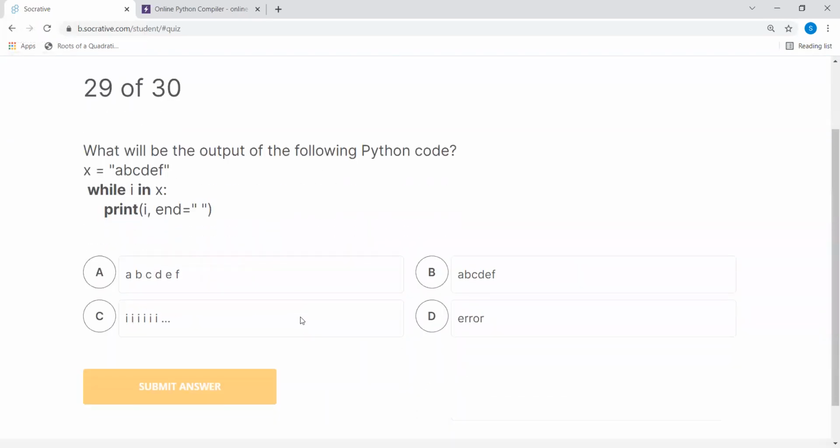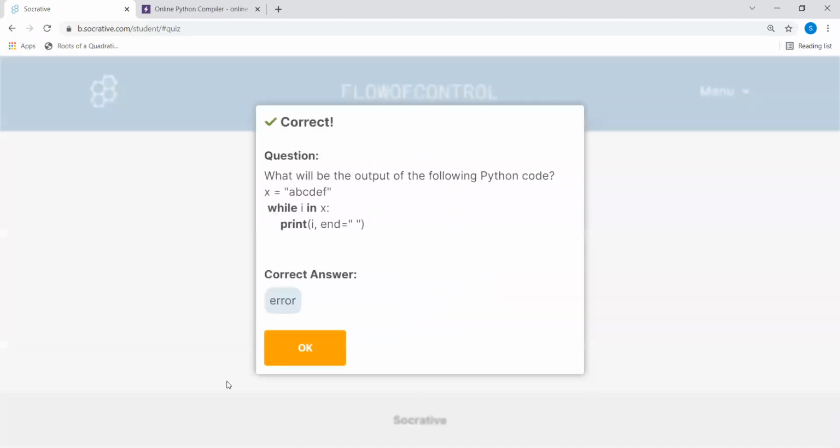Now we come to question number 29. Let's see what will be the output of the following Python code: x equal to abcd, while I in x, print I. The only issue here is that I cannot see any existence of I, because this is not the I in this one. It's a variable, it's not a constant string. So I don't think it should give a name error, so it will be answer D.